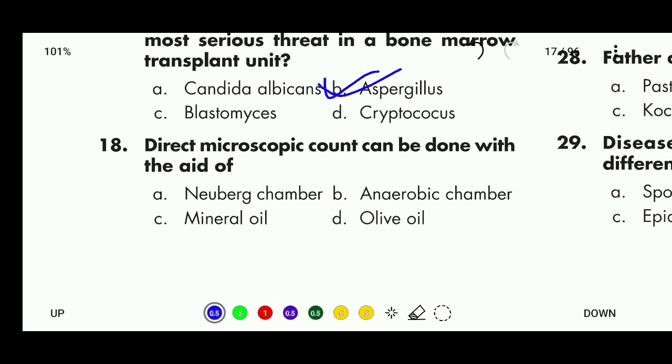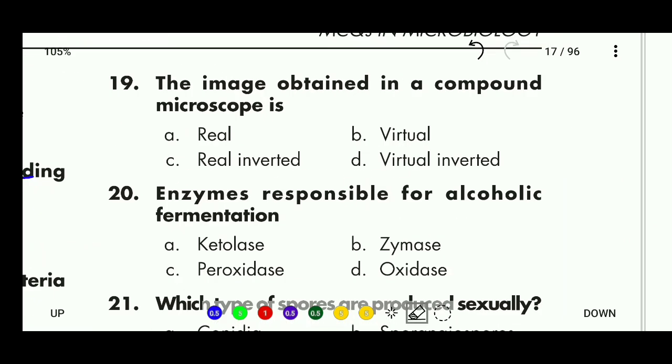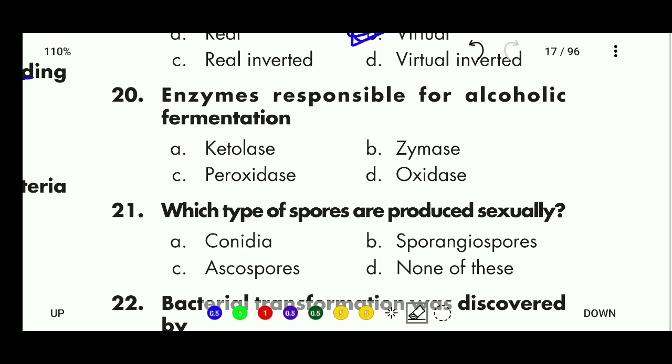Aspergillus. Direct microscopic count can be done with the aid of Newark chamber, anaerobic chamber, mineral oil, olive oil. Correct answer is A, Newark chamber. Next question. The image obtained in a compound microscope is real, virtual, real inverted, or virtual inverted. Correct answer is virtual. Enzymes responsible for alcoholic fermentation: ketolase, zymase, peroxidase, oxidase. Right answer is zymase, responsible for alcoholic fermentation.